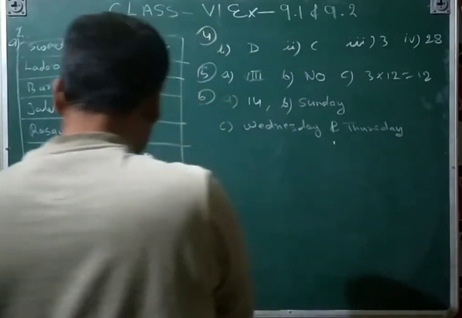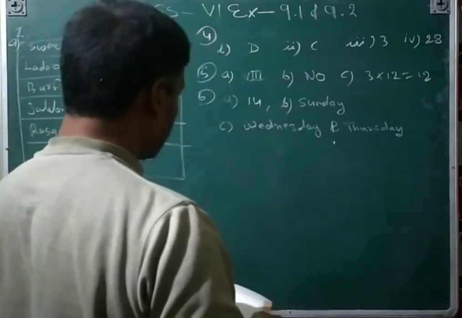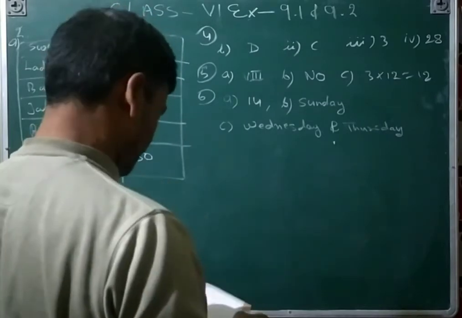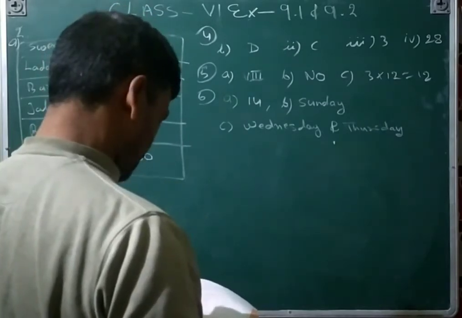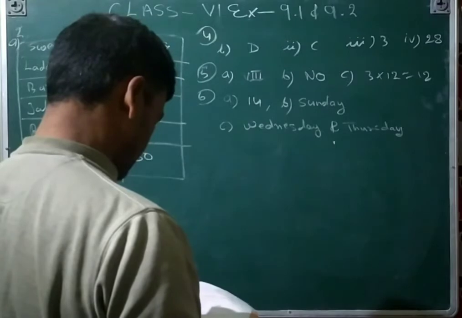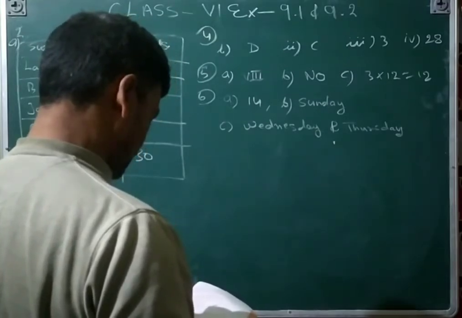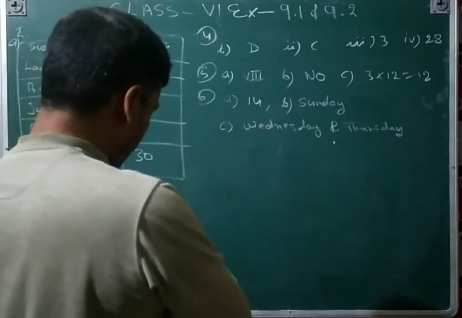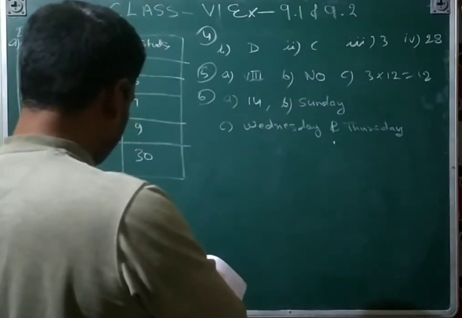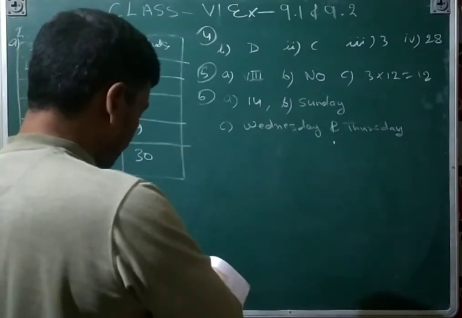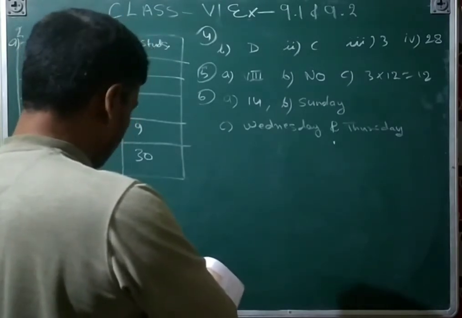We can see again Wednesday and Thursday, that is the same number of bulbs. Wednesday and on which day were the same number of bulbs sold? Wednesday and Thursday, write it.